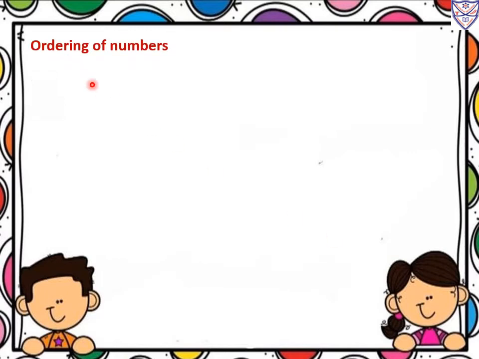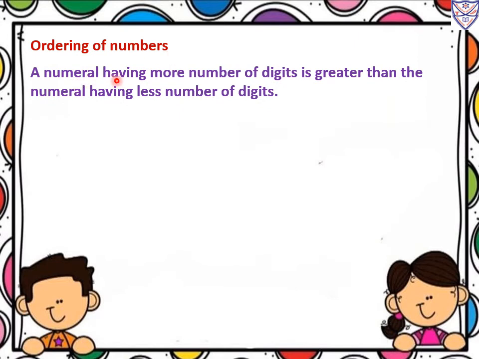Now next topic is ordering of numbers. A numeral having more digits is greater than the numeral having fewer digits. See, for example, in the first numeral, how many digits are there? 1 and 2, 2 digits, okay? In the second numeral, how many digits are there? Only 1. So which one is greatest? The numeral having 2 digits is greatest. Okay, so which sign will we use? The greater than sign. So here 10 is greater than 9. Means a 2 digit number is greater than a 1 digit number.